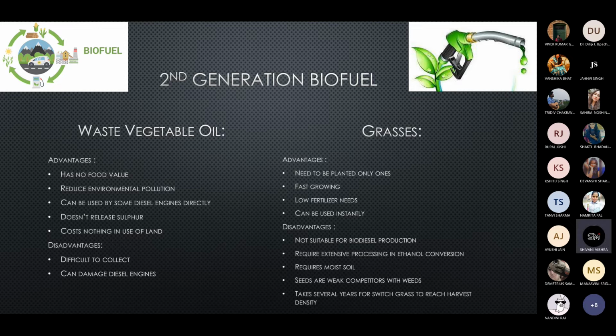Second one is grass. Advantages include: grass needs to be planted only once as it is permanent. Biomass grows very quickly on marginal lands, and yields of crops are obtained a number of times a year. Less fertilizer is required for cultivation, and it can be used instantly without further processing as biomass.